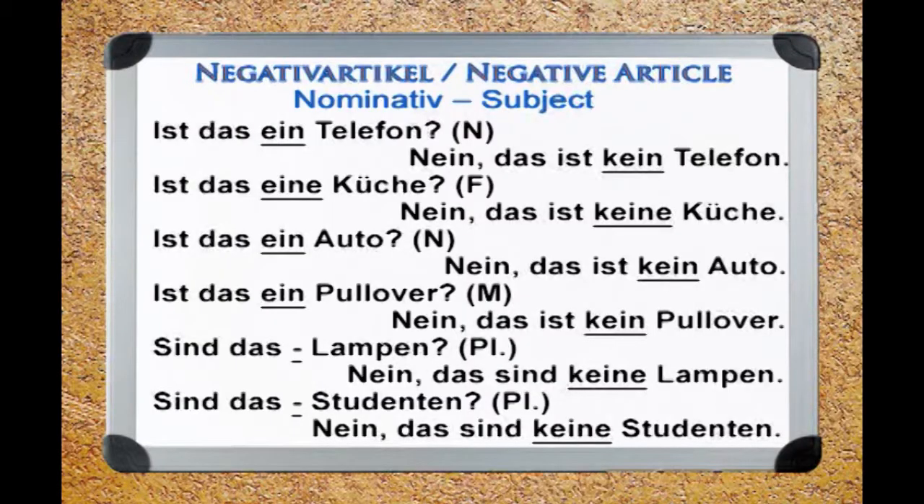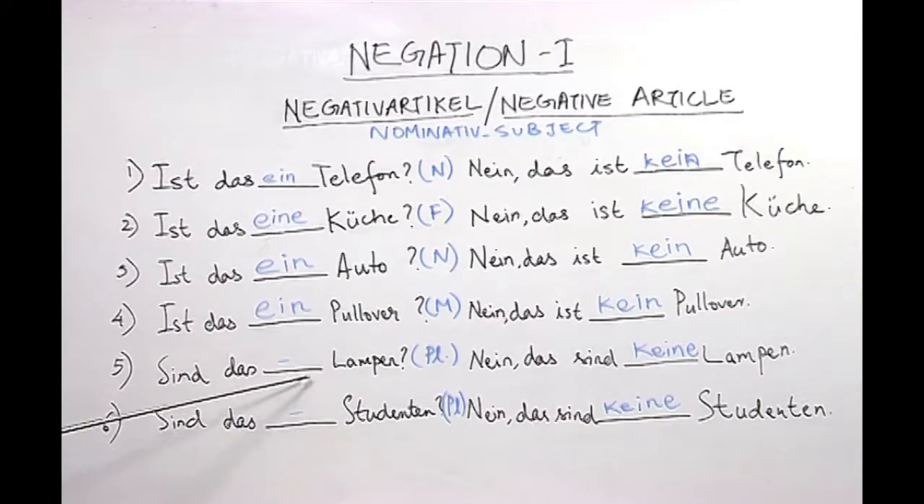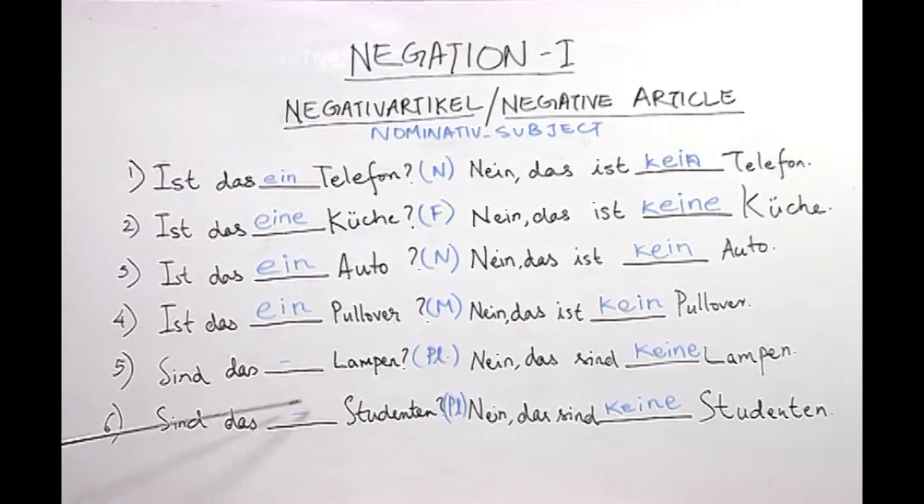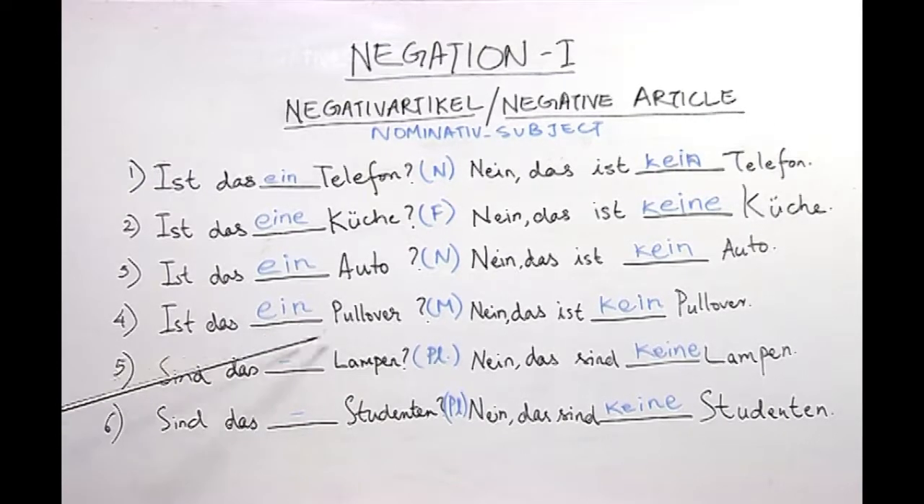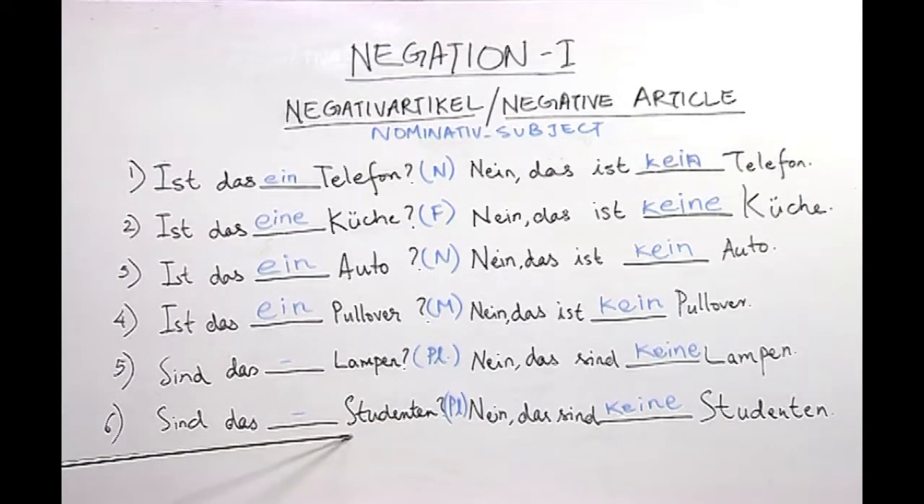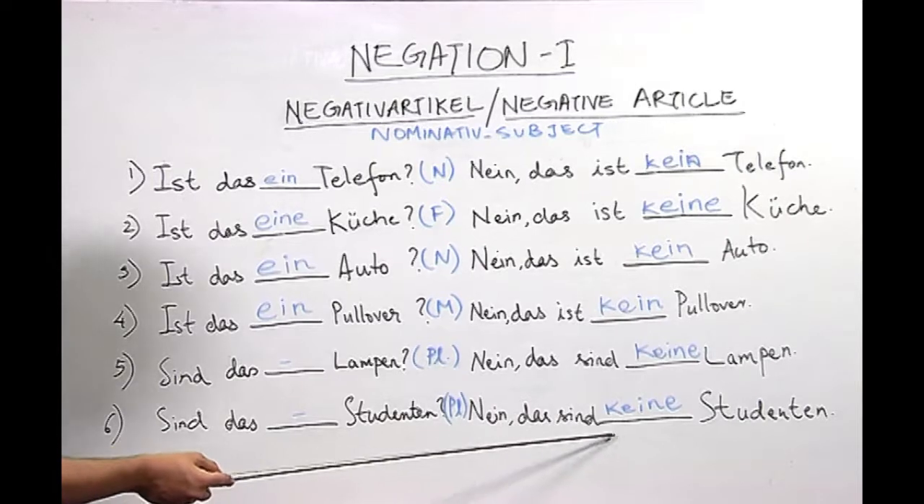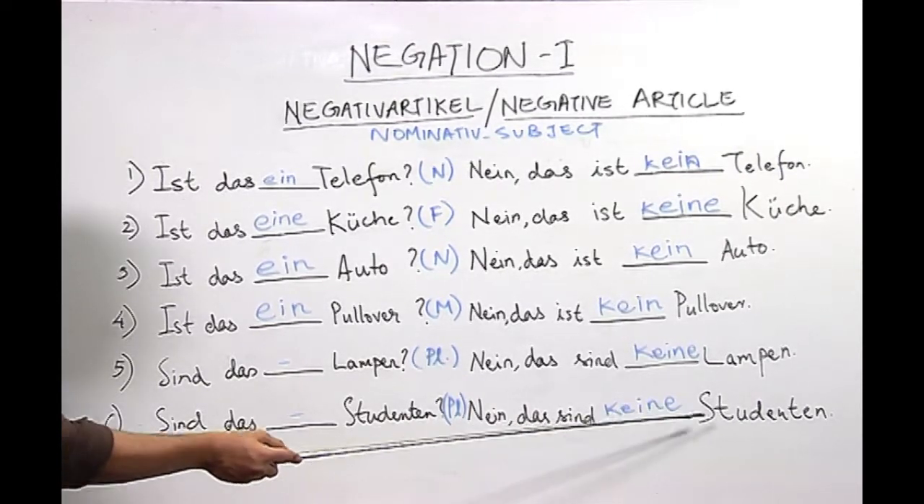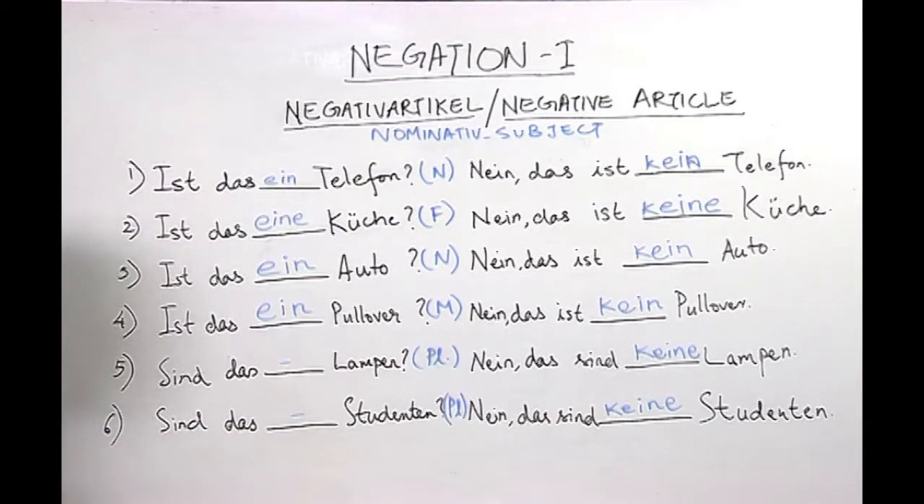Sind das Studenten? Here also the student, like in the previous sentence, chose not to write an indefinite article, because as I told you, indefinite articles are only possible in case of singular nouns, and here we have a plural noun, and plural nouns never take an indefinite article. However, they take a negative article which is keine, which the student wrote here right. Therefore, this answer is also right.